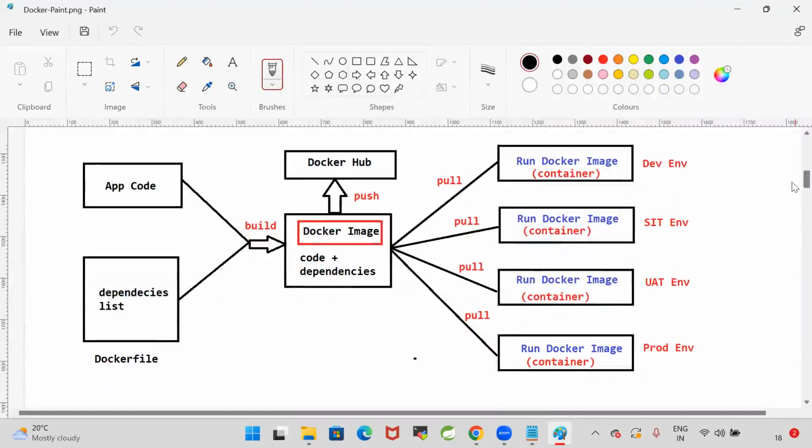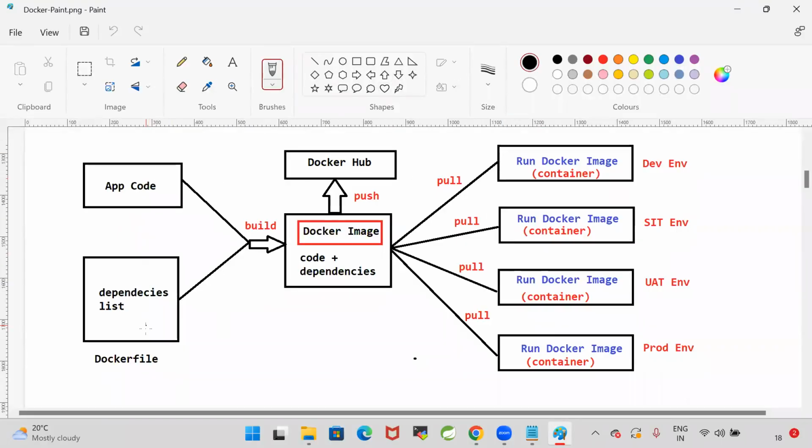Docker is a containerization platform which simplifies the application execution process. If you want to run your application, only code is not sufficient. Along with the code, a lot of software we need to install. So if I want to run this application in multiple environments, I need to install all the software in all the environments. There is a chance of making mistakes. To avoid this problem, we are going for Docker.